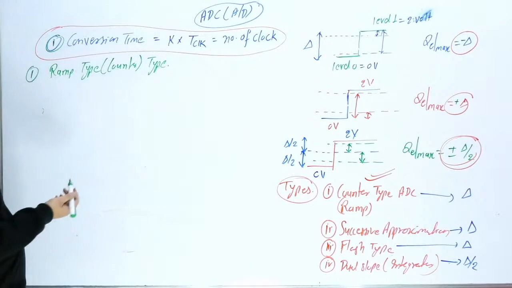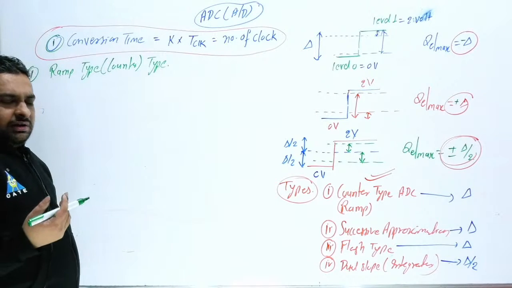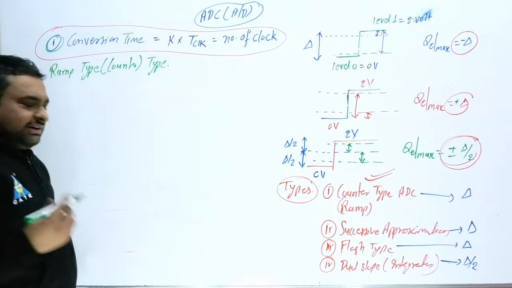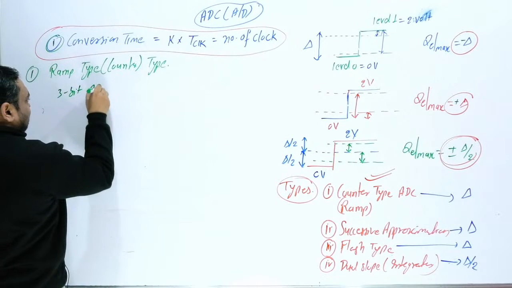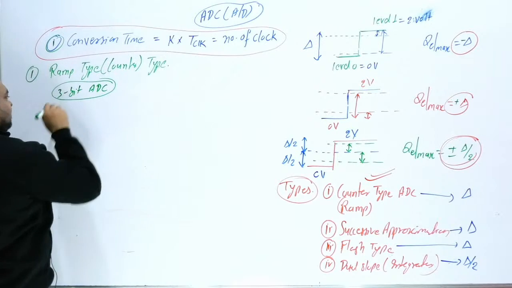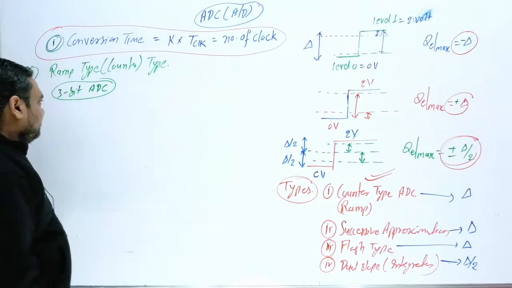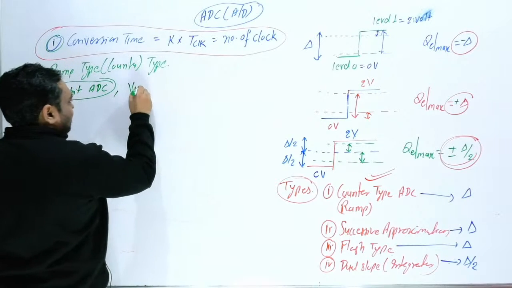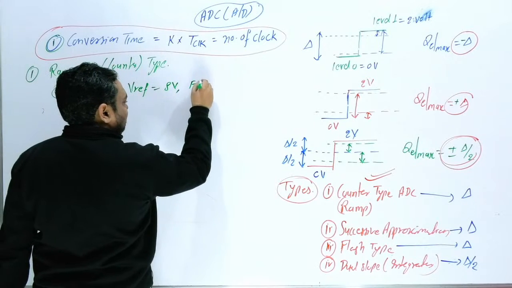Suppose we have a 3-bit analog to digital converter, and suppose V reference is 8 volt and the full scale voltage FSV is 7 volt.